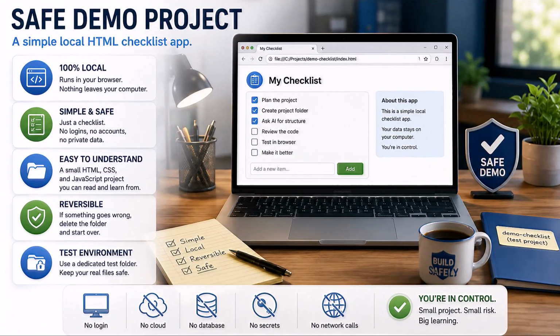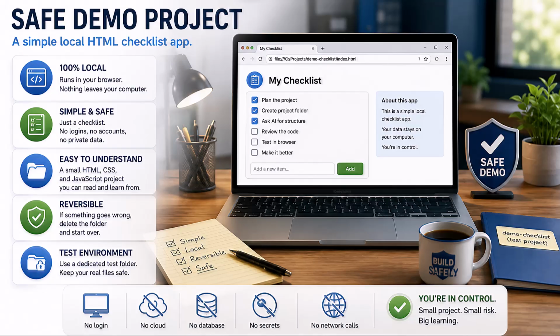Let's make this concrete. For a first vibe coding project, I would not start with an app that modifies files. I would start with a single local web page. Here's a prompt. Create a single HTML file for a beginner AI code safety checklist. It should run locally in a browser. Use plain HTML, CSS, and JavaScript in one file. Do not use external libraries, network requests, file access, accounts, or package installs. Before writing code, give me a short plan.